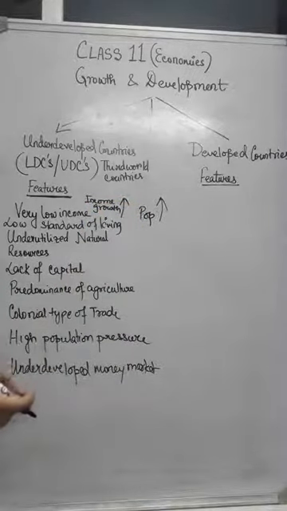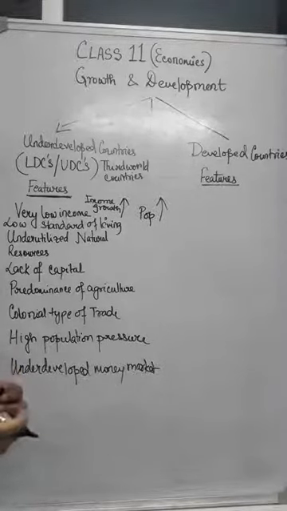What I said first is that either the country's national income is pretty low. It is so low that when you divide the income amongst the population, the per capita income turns out to be low.